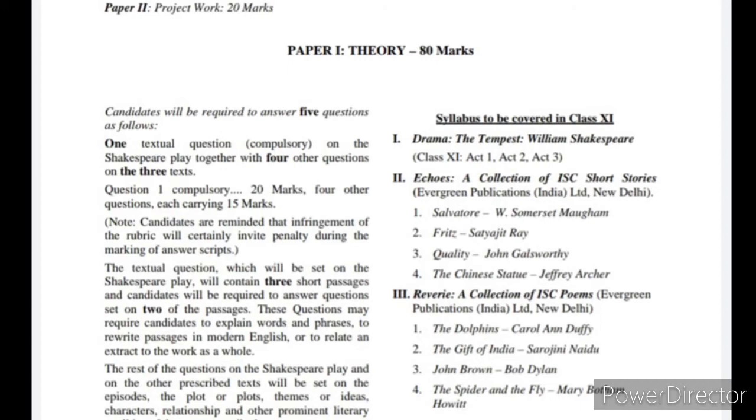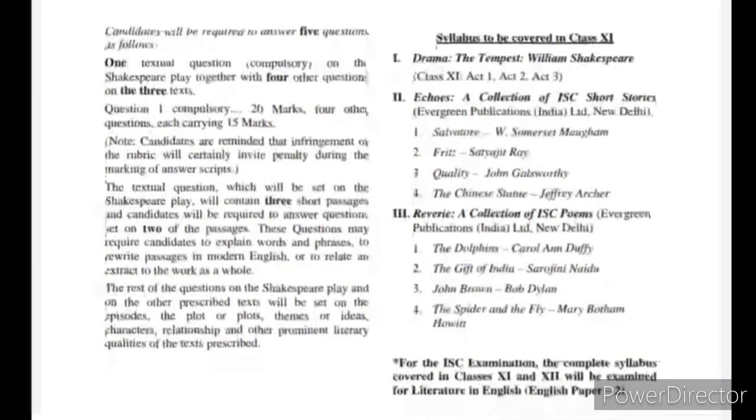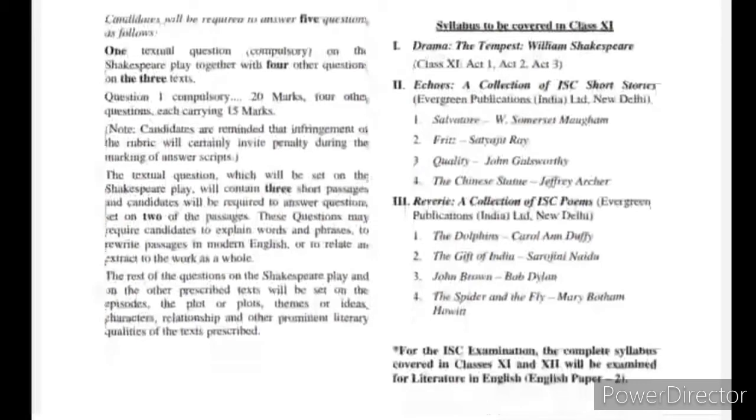Then we will have short stories, and in short stories also there will be questions, but this time in short stories and in poetry, both cases, the remaining 2 parts of section B. The first one being poetry. In poetry there will be 3 questions. Out of these 3 questions, 2 questions will be directly 20 marks questions, but one question will carry 3 separate parts, 8 plus 6 plus 6, 20.